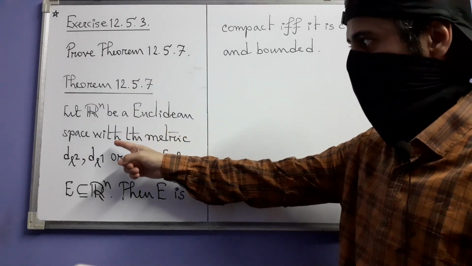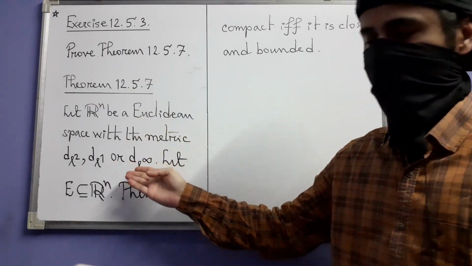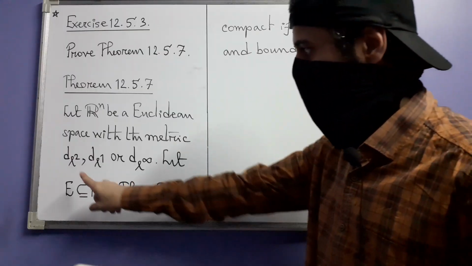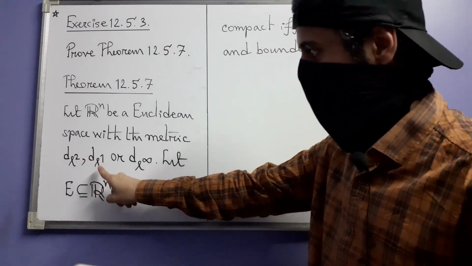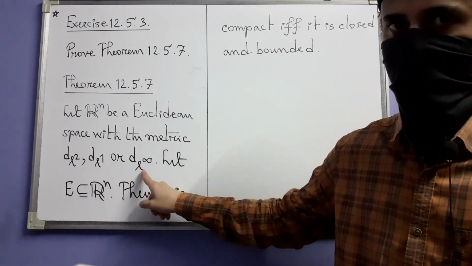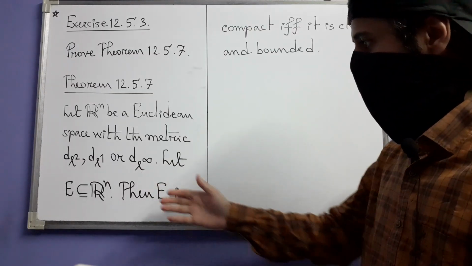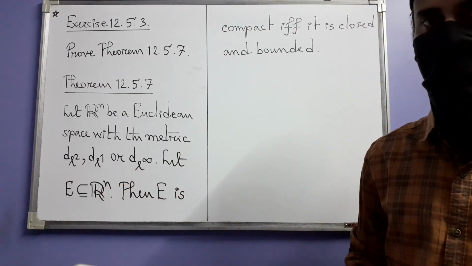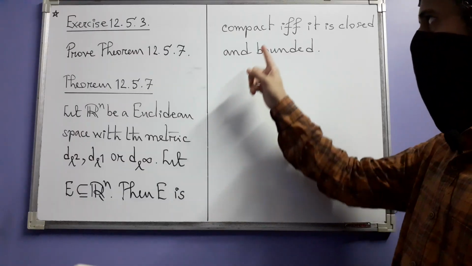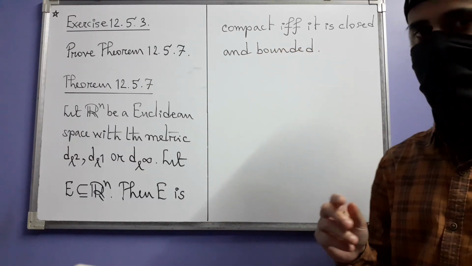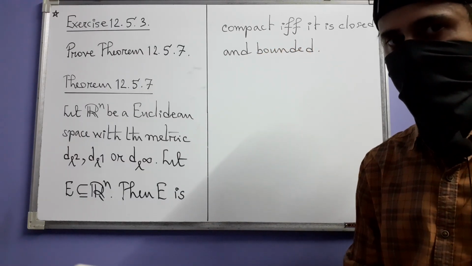Let Rn be a Euclidean space with any one of these three metrics. This is the Euclidean metric, this is the taxicab metric, and this is the subnorm metric. And let E be a subset of Rn. Then we have to prove that E is compact if and only if it's closed and bounded.